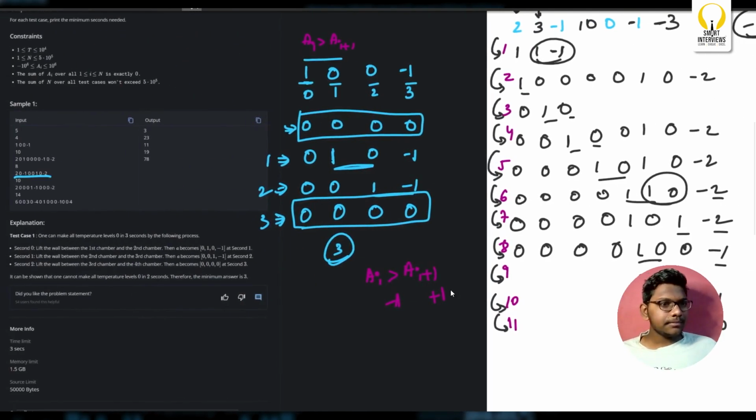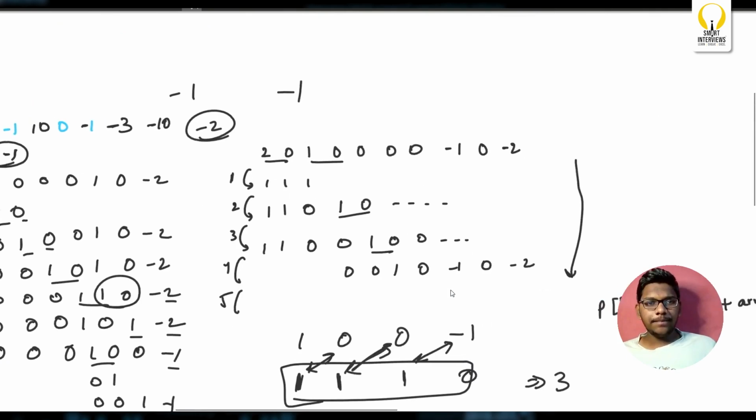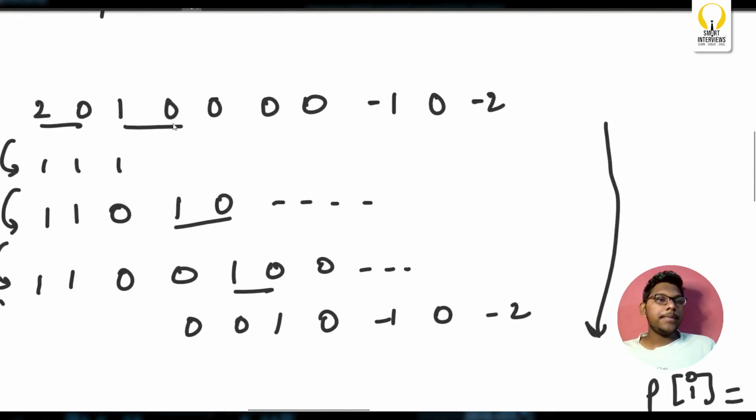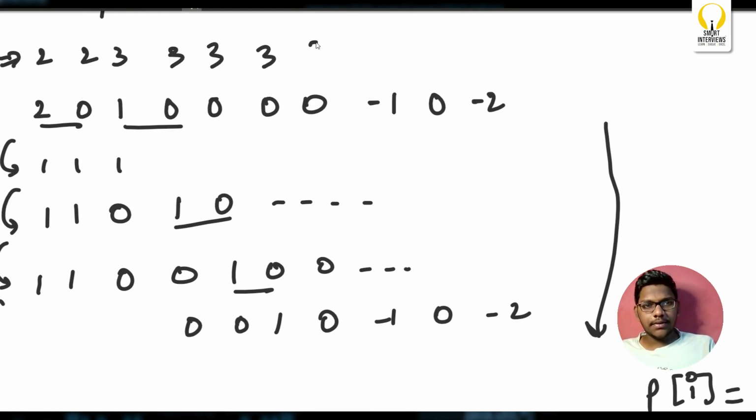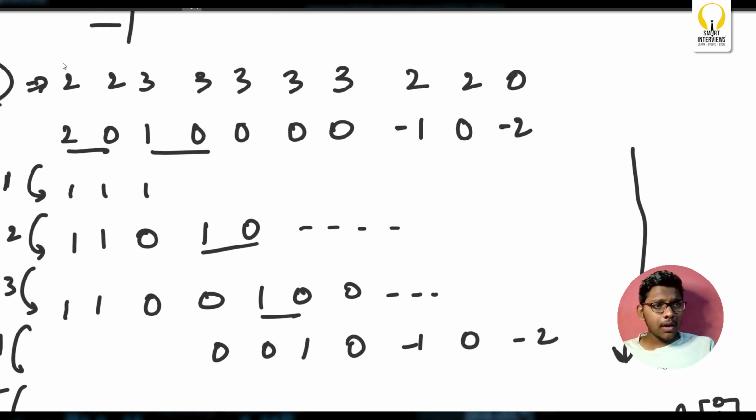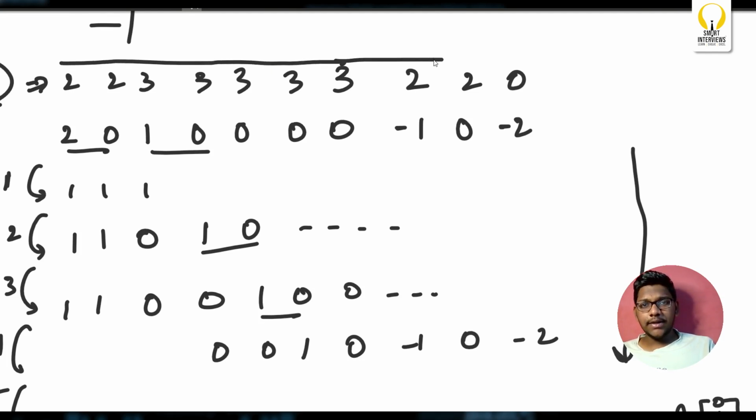That's what we got. Again, we'll do it for this test case. 2, 2, I'm directly writing a prefix sum, okay? 3, 3, 3, 3, 3, and 2, 2, 0. Now, what's the sum? 4, 10, 16, 19, 21, 23.